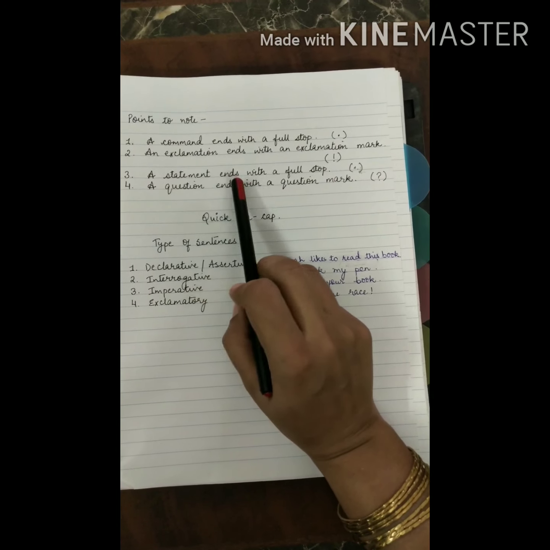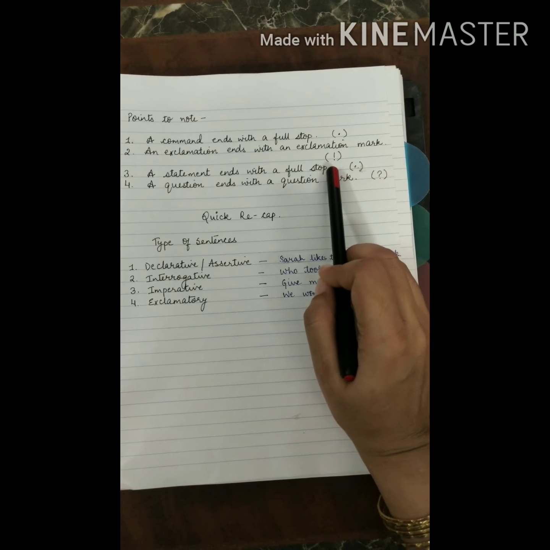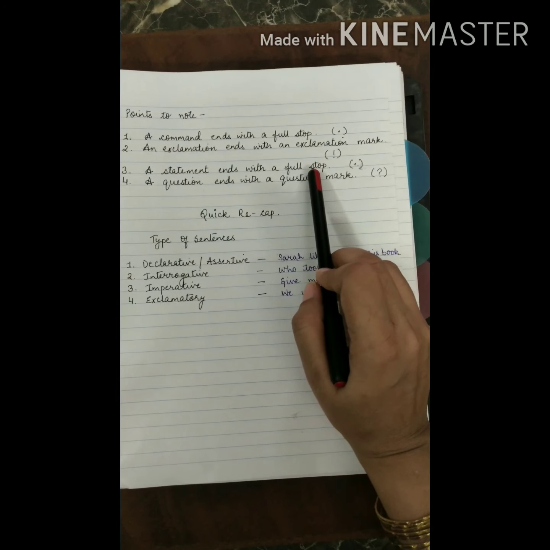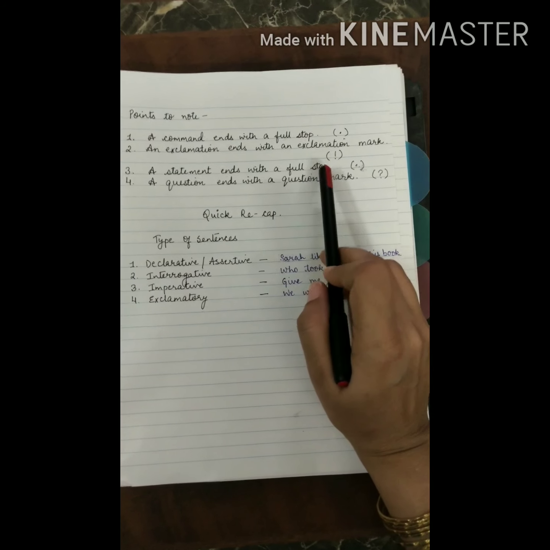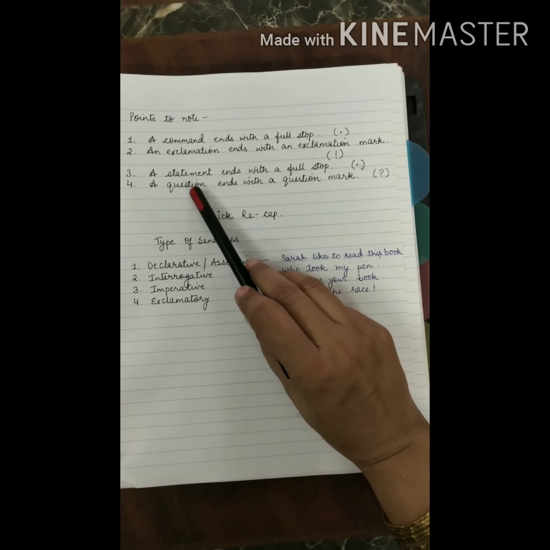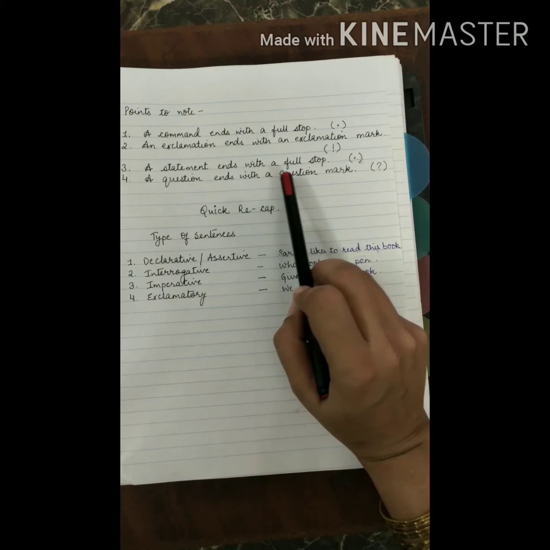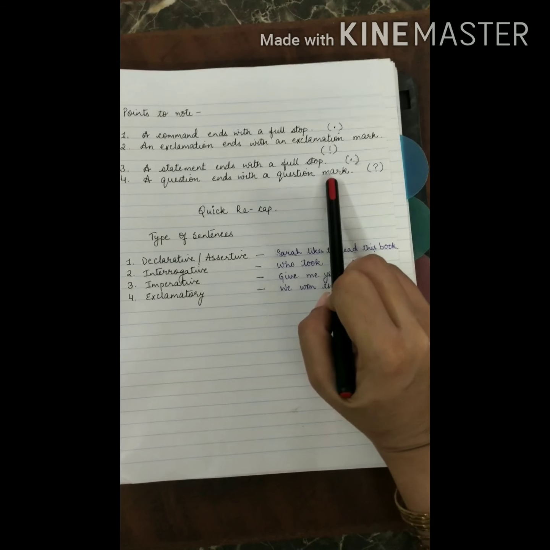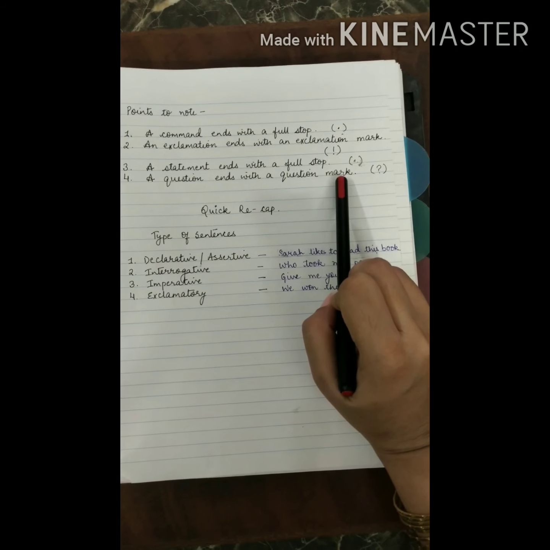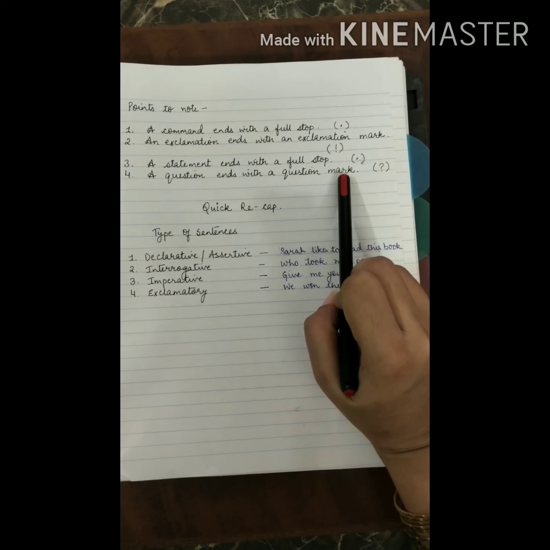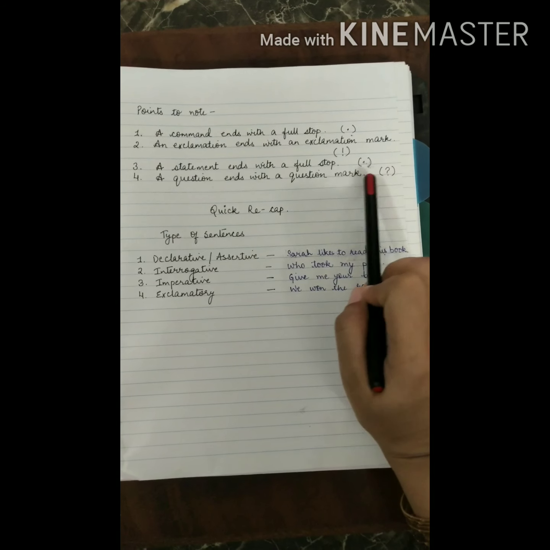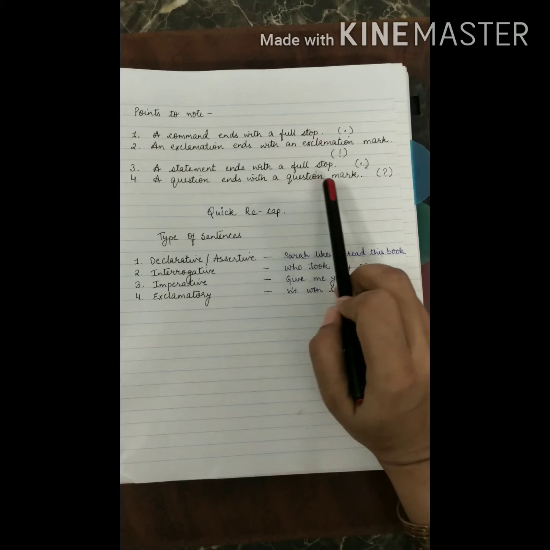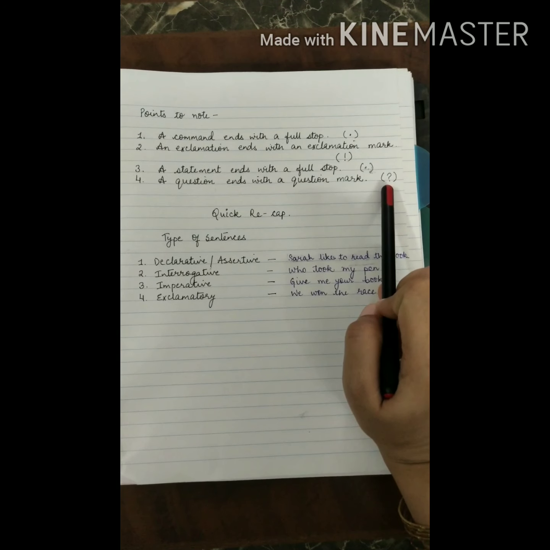Then a statement ends with a full stop. Statement, assertive sentence or a declarative sentence, it ends with a full stop. And a question ends with a question mark. We have already discussed this in the last video, words and sentences, right? So the question ends with a question mark, this one, right?